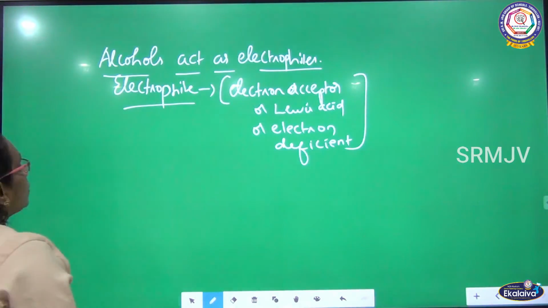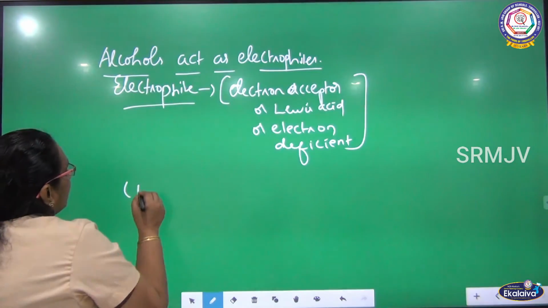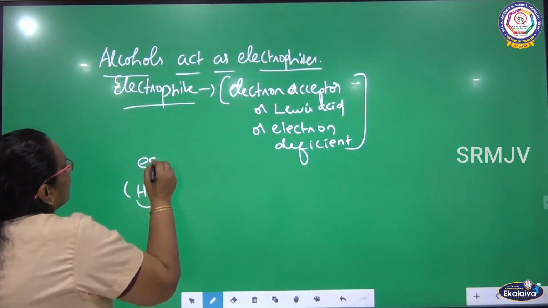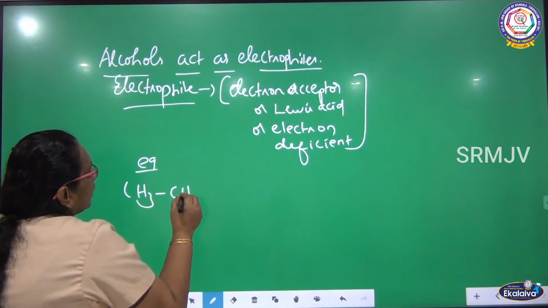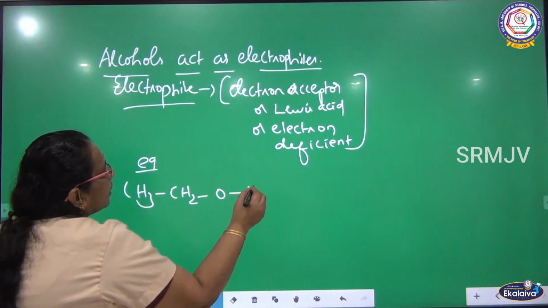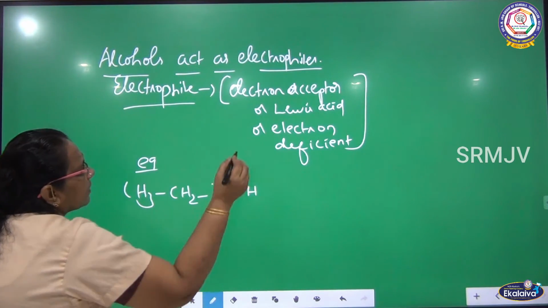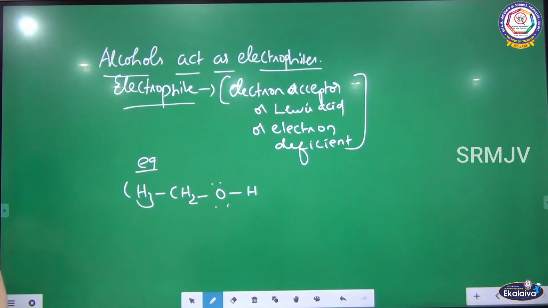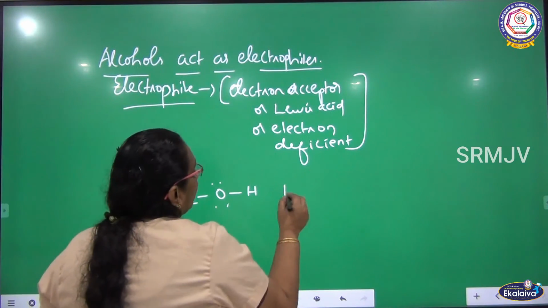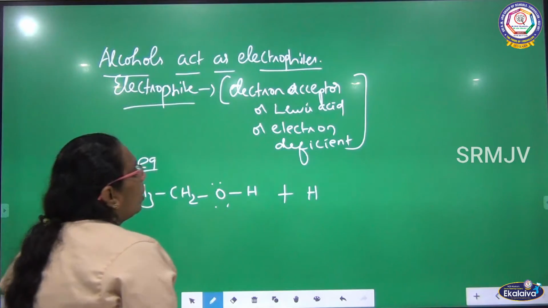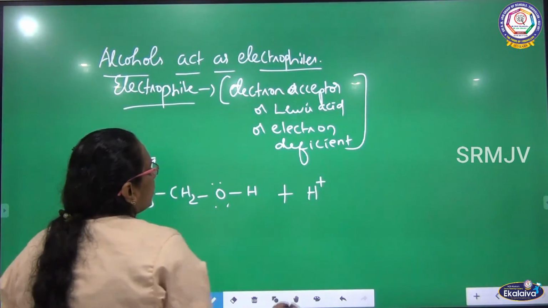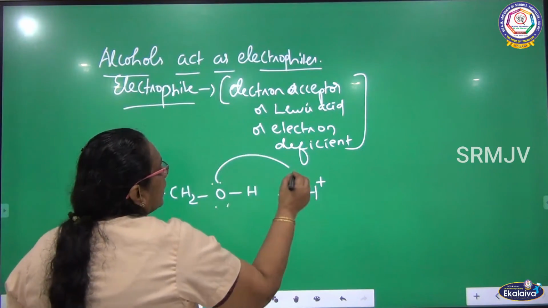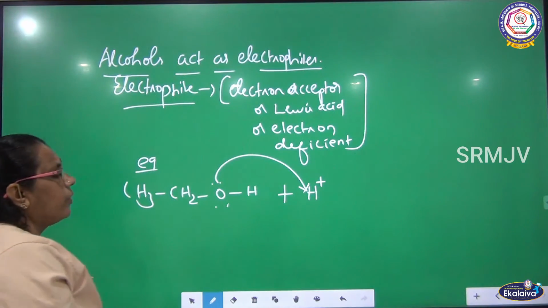Let me see now. This is an alcohol, for example, CH3CH2OH. Oxygen has 2 lone pairs of electrons readily available for bonding. So I am going to add one hydrogen. When H plus is added, one electron pair is shifted towards hydrogen.